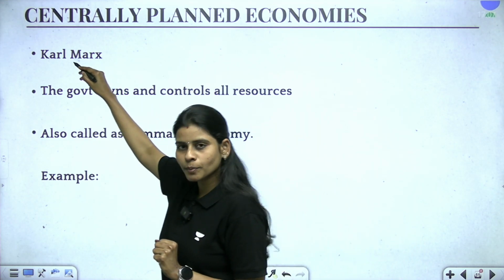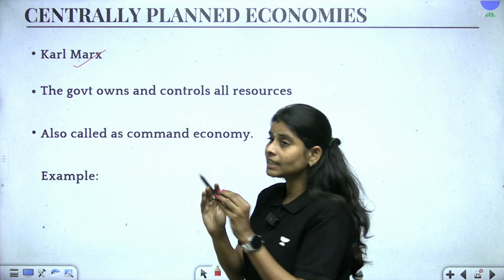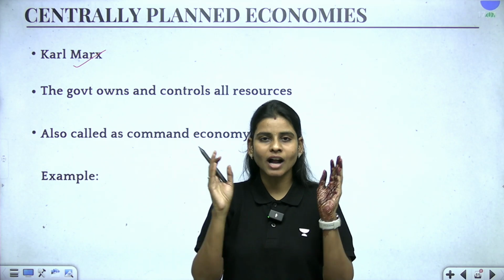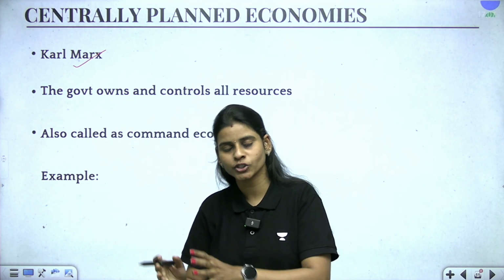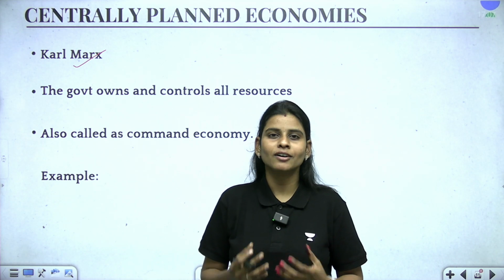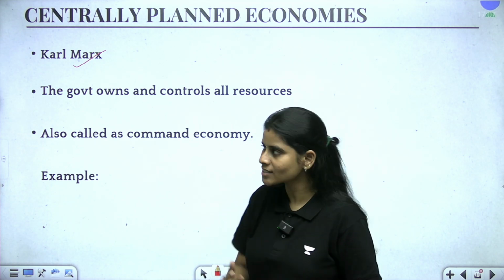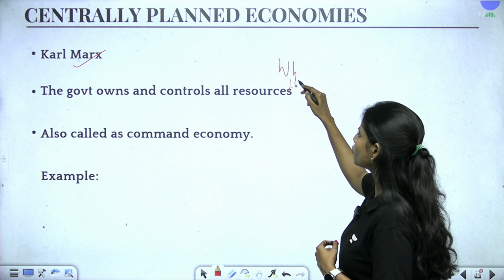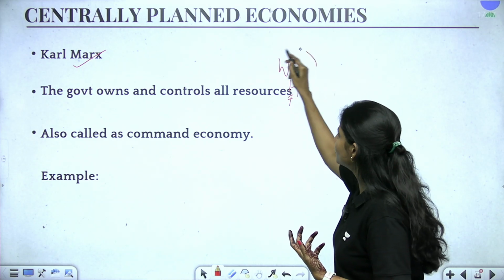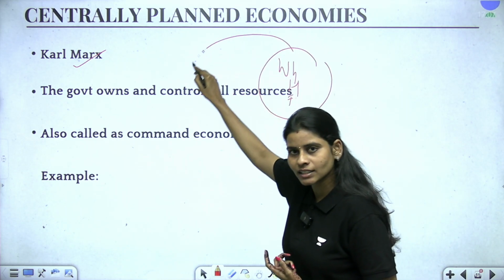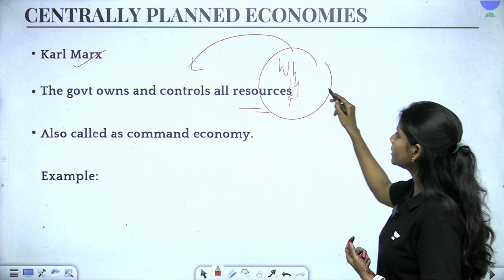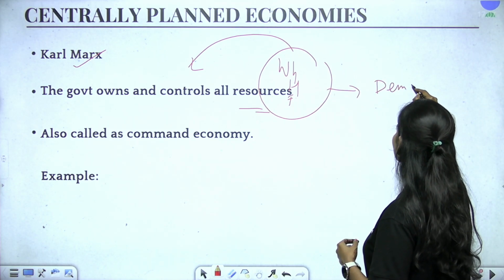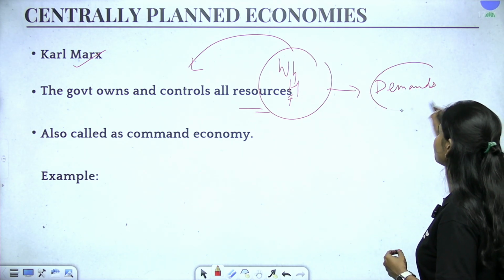First thing, it was proposed by Karl Marx, and in the command economy, government is going to have the upper hand, right? So government will be in the commanding position. Commanding position for what? Again, for making economic choices, again for allocating resources, like what to produce, how much to produce, and for whom to produce. So this is something will be decided by the government, and the government will decide these factors according to the demands and the goals that it has for the country, right?